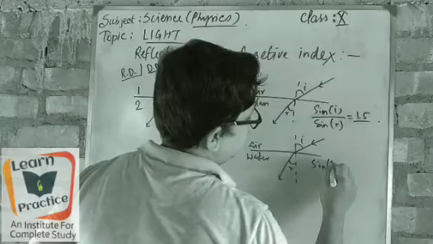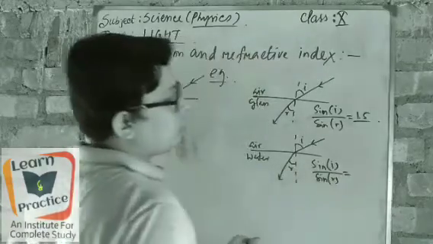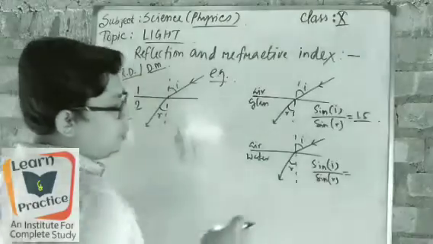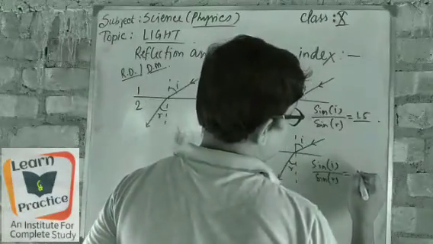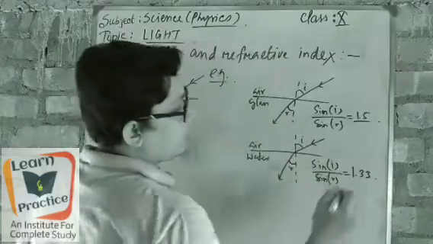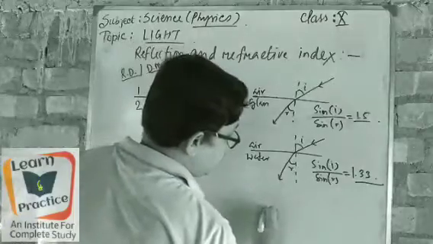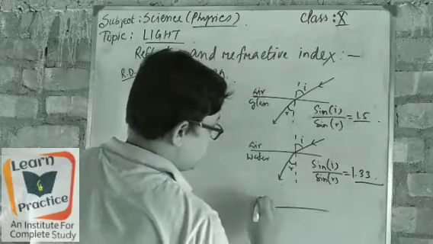Here, sine i by sine r also has a constant number. Got it? And what is the constant number? The constant number is 1.33. Okay, 1.33. Next, if we go for another example, suppose air